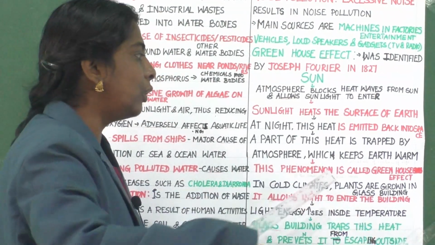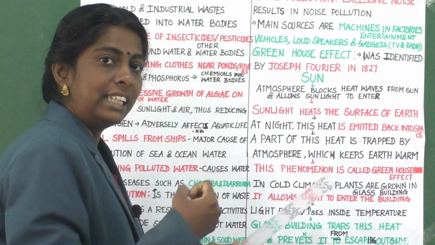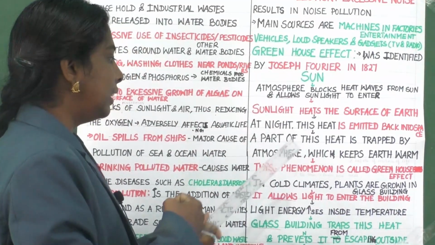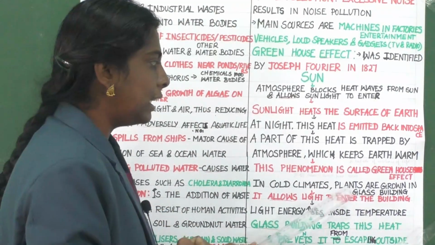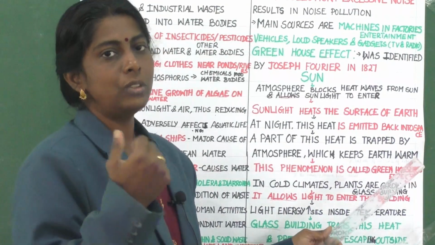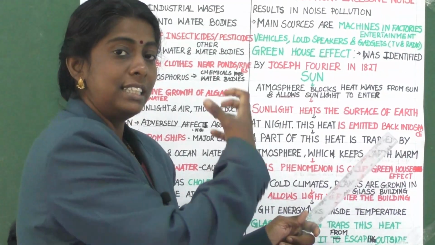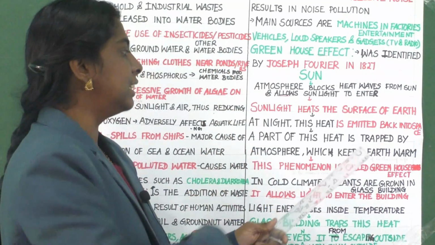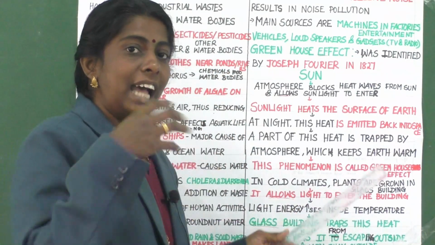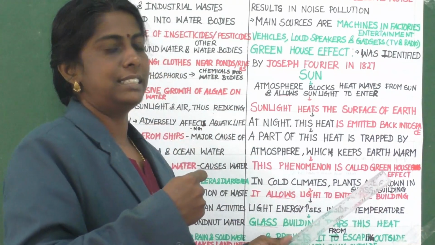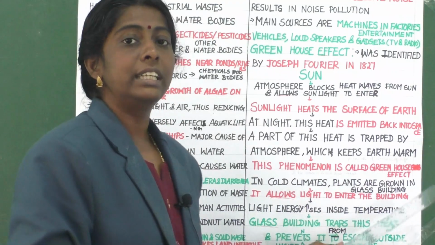So earth is warm because of the heat it received, and this phenomenon is called greenhouse effect.